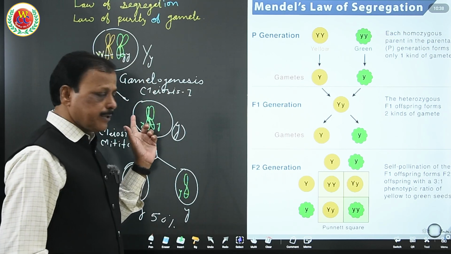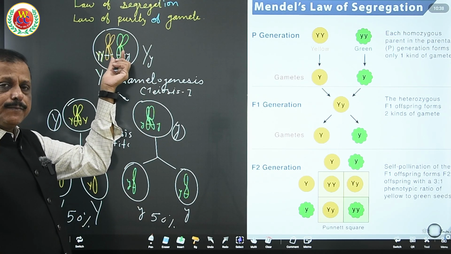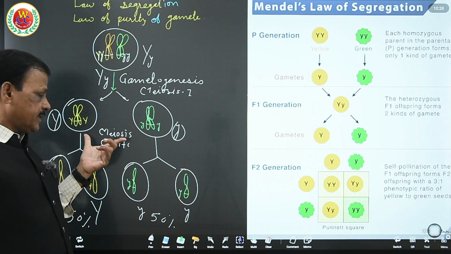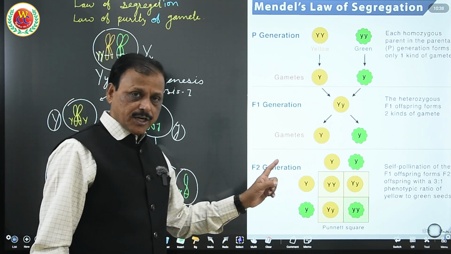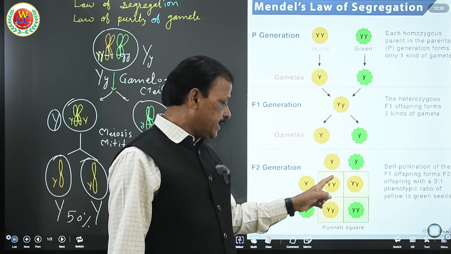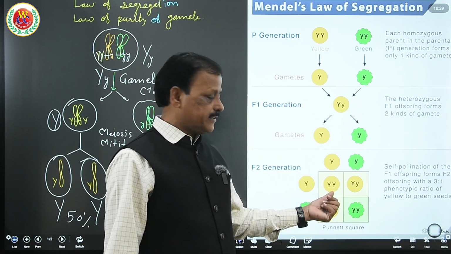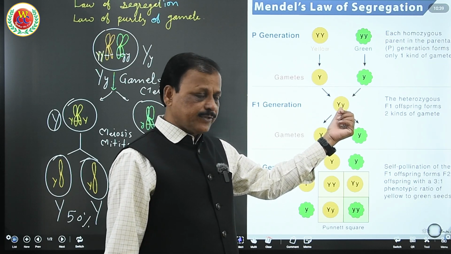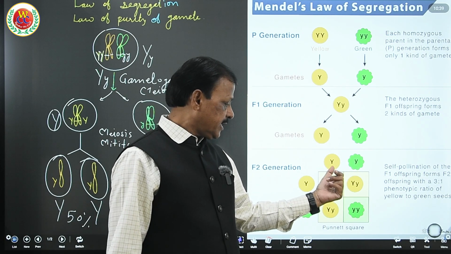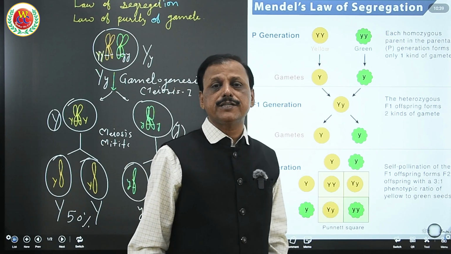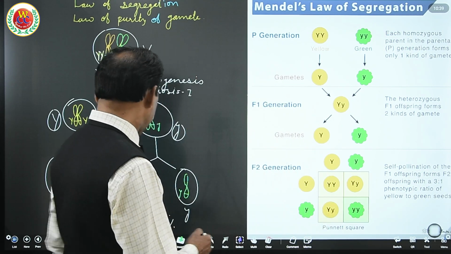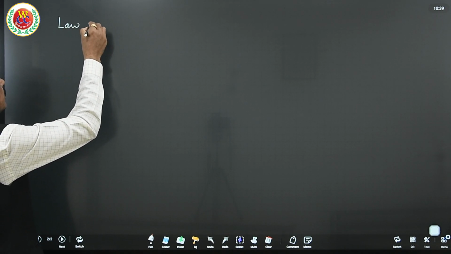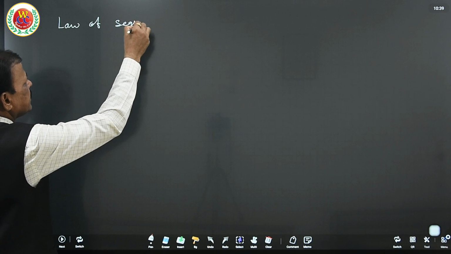Once again, as a part of definition, allelic pairs of genes get separated during gametogenesis and assort independently. Then they randomly combine and restore the diploid condition. Once again, allelic pair of genes present in F1 generation separate during gametogenesis and randomly fuse to restore the diploid condition, which is known as law of segregation. So as to formulate the law and write it, what is law of segregation?